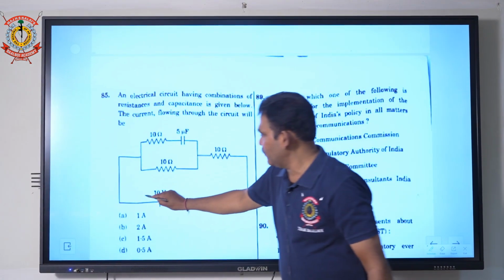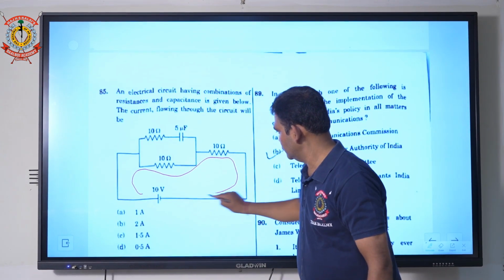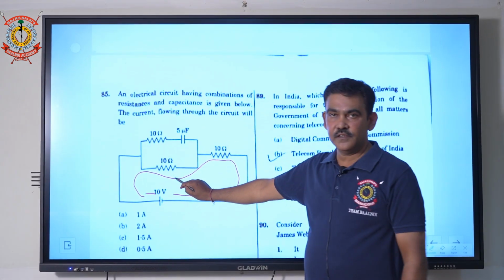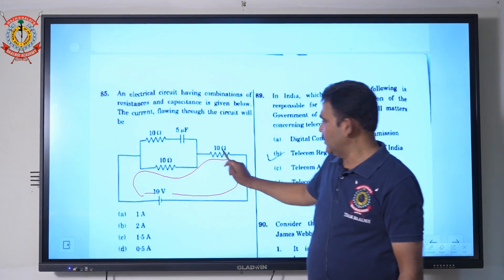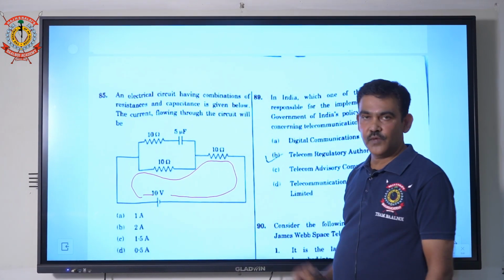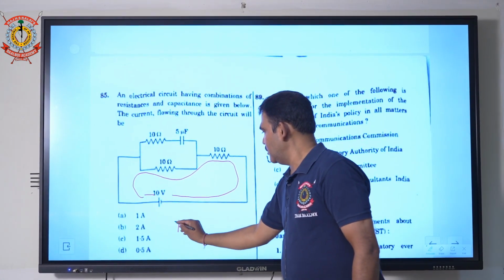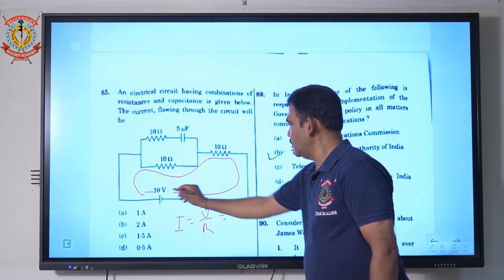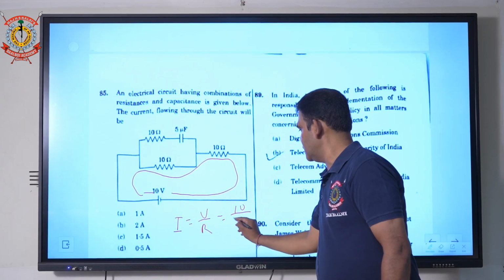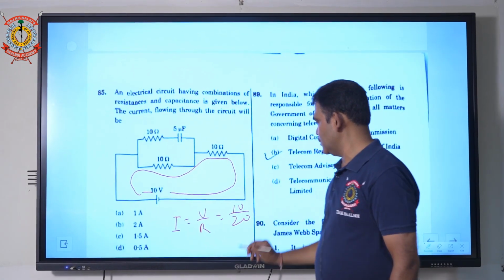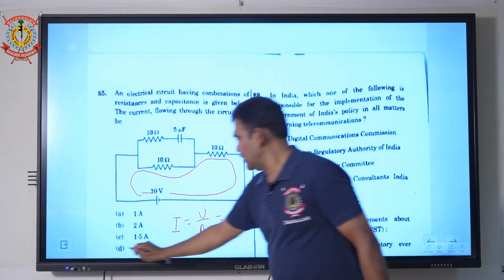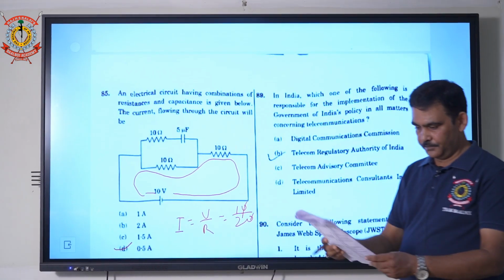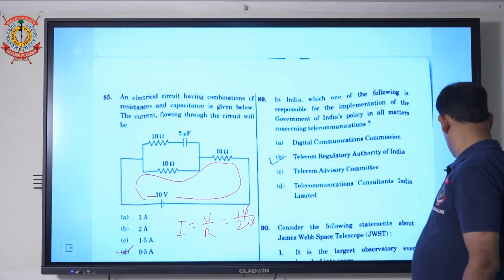So your path of current is like this. So in this circuit two resistances are used, 10 ohm and 10 ohm. So total resistance of the circuit is 20 ohm. So the value of current is, according to Ohm's law, V by R. Value of potential is 10 volt and resistance is 20. 10 plus 10 is 20. So correct answer is 0.5 ampere. Next question.